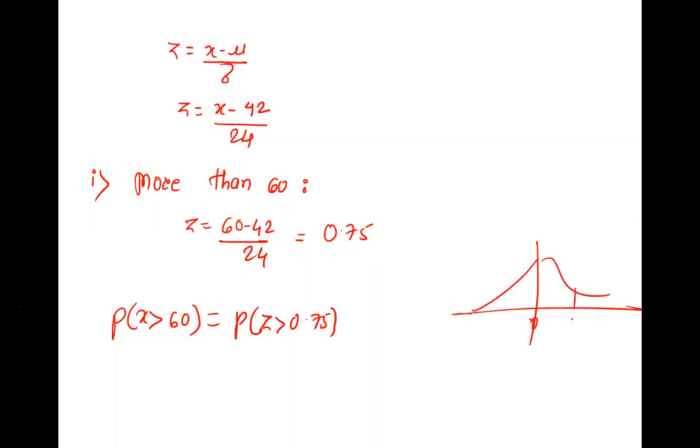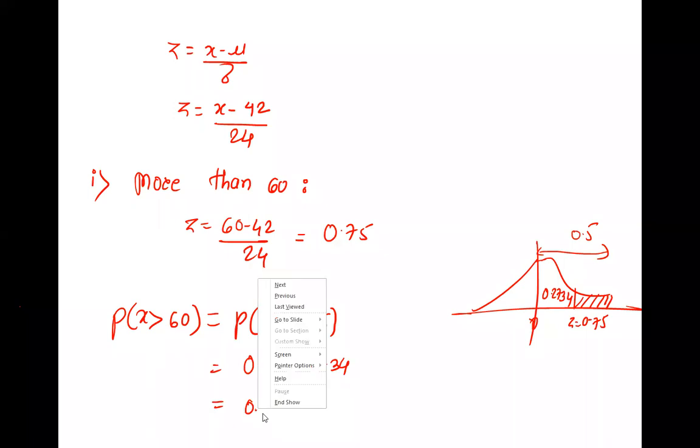Where it is 0, here it is somewhere 0.75, so greater is somewhere here. This whole half is 0.5 and this area is 0.2734. Just subtract. The answer is 0.2266.